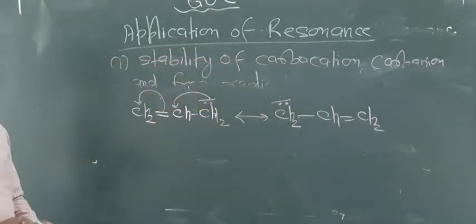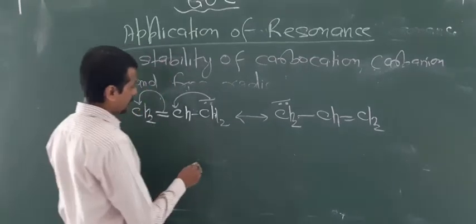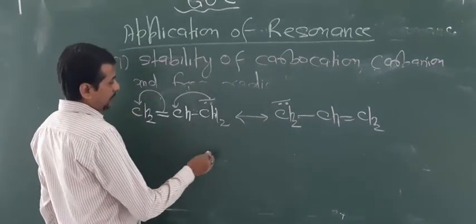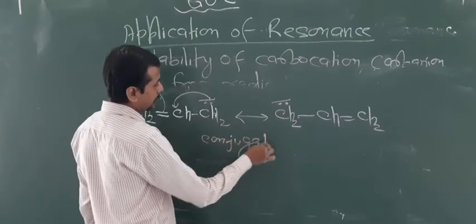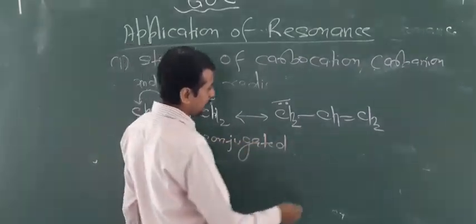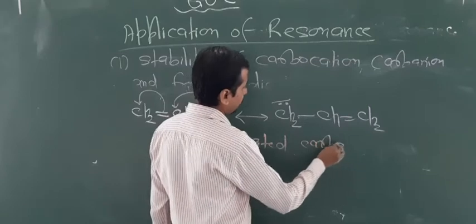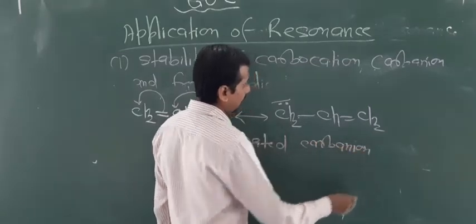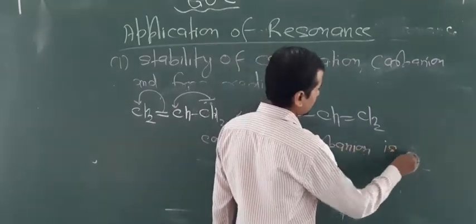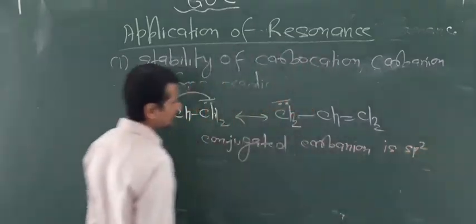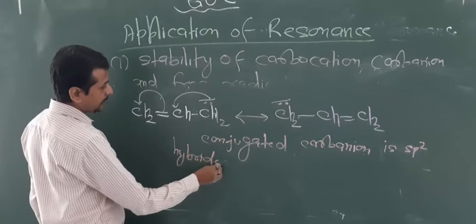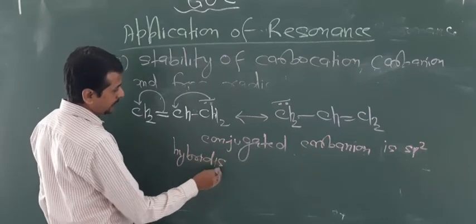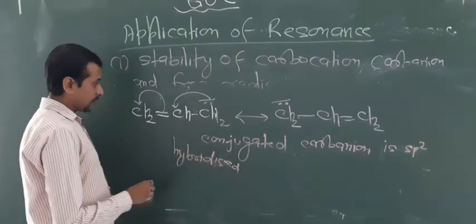One more thing you will see. This is also very important, conjugated carbanion, sp2 hybridized, sp2 hybridized. Look at the condition.